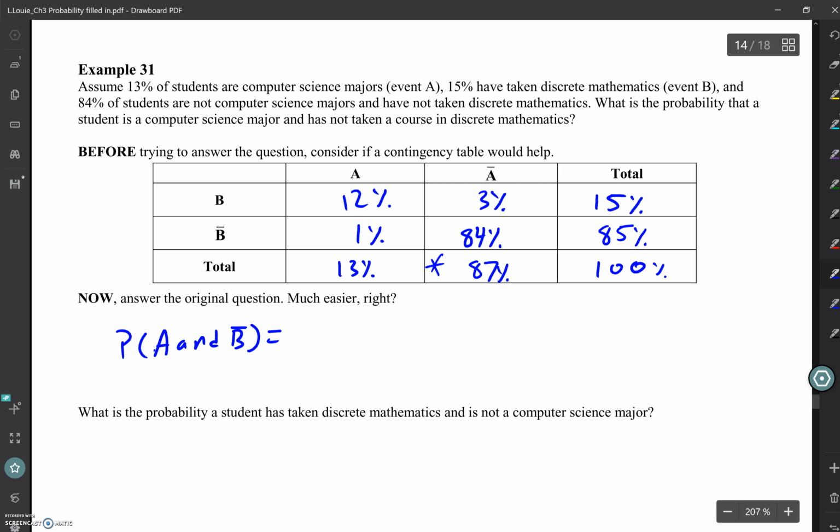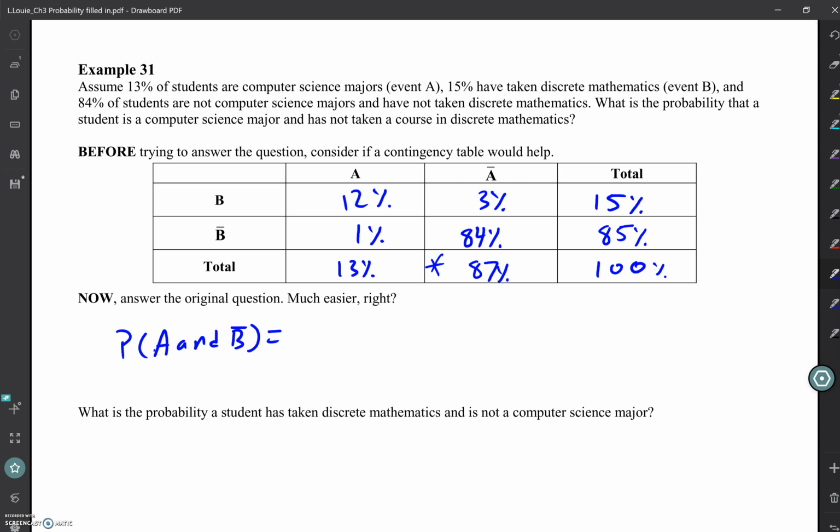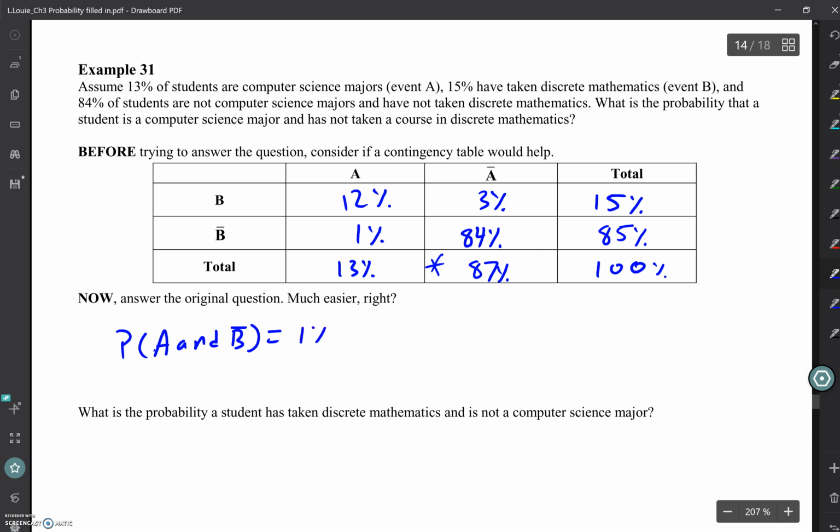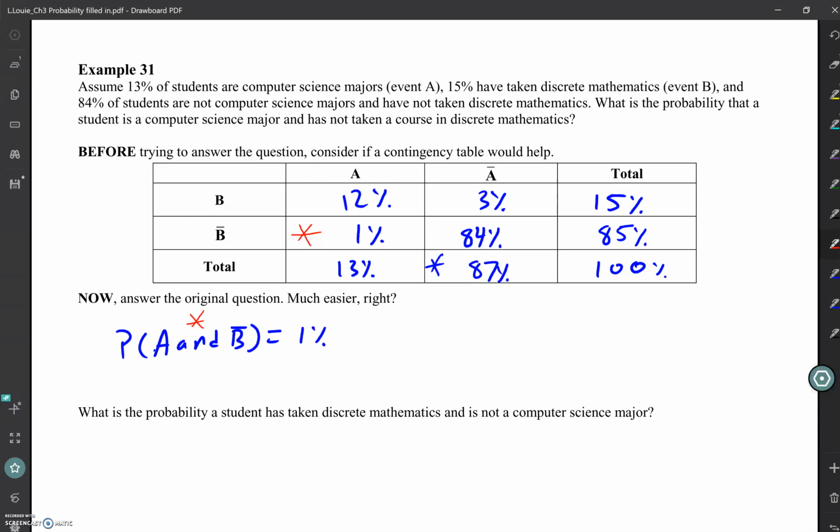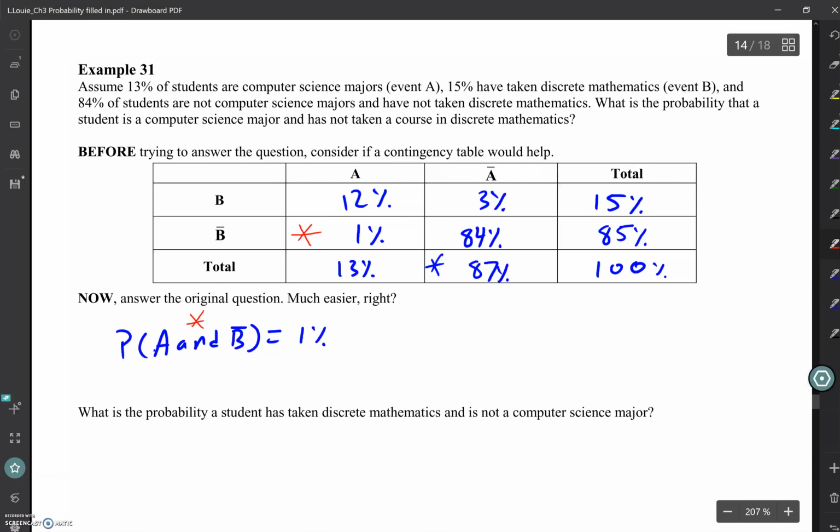What percent is that? 1. That's my box right here. That's where they are a computer science major but have not taken discrete mathematics. So the probability would be 1% for that.